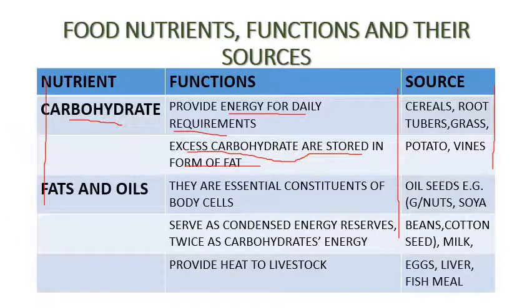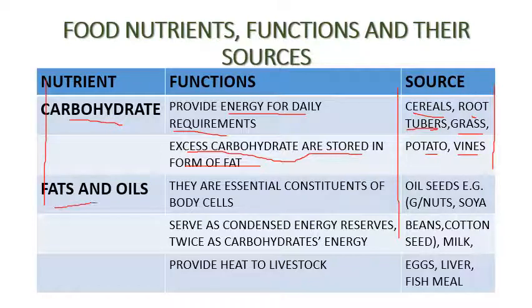If those animals consume feedstuff which are rich in carbohydrates, if they are in excess, they can be stored in form of fats. What can be the sources of the nutrient carbohydrate? We have cereals, root tubers, grass, potatoes, vines, etc. These are some of the sources of carbohydrate nutrient.